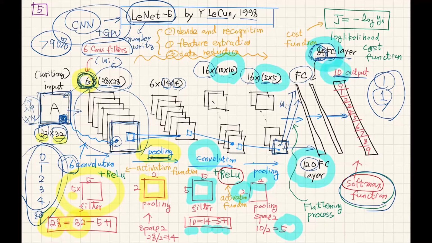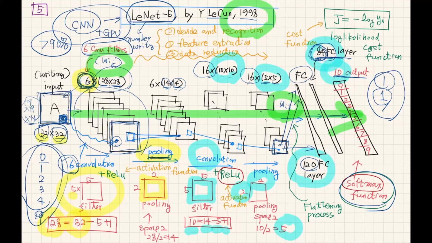At each stage of this operation, there are a lot of weight matrices in the filters and also in the fully connected layers. So these parameters will be determined and updated during the backpropagation. This is a very simple CNN structure, but still it worked very well. You can practice this using TensorFlow, and it still works fine. And that was more than 20 years ago.